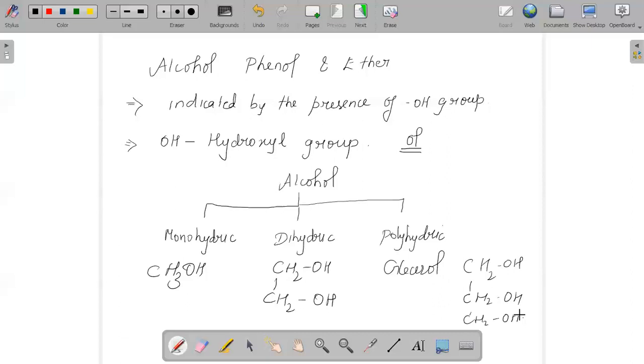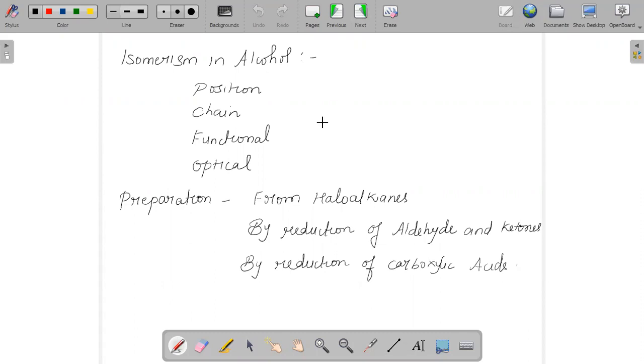If the functional group is attached to a primary carbon, we say primary alcohol, then secondary alcohol, tertiary alcohol. So we have different classifications of alcohol.